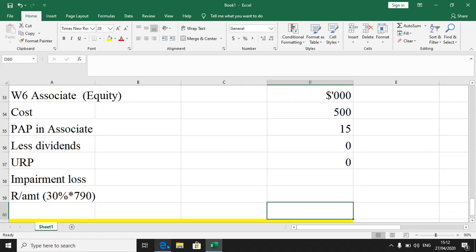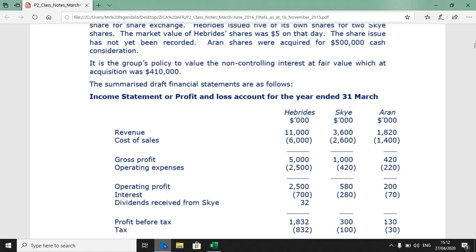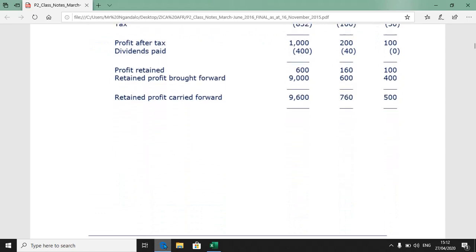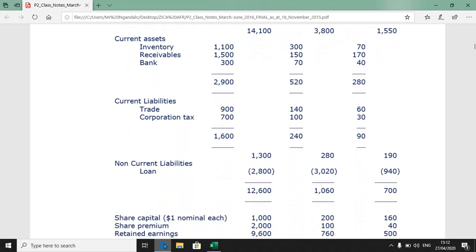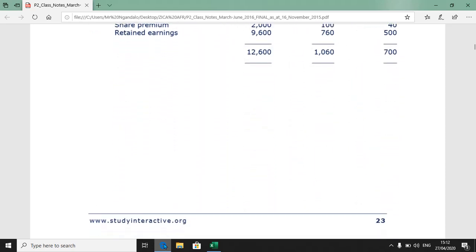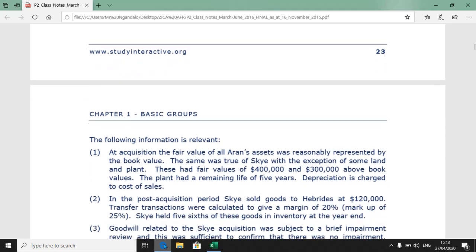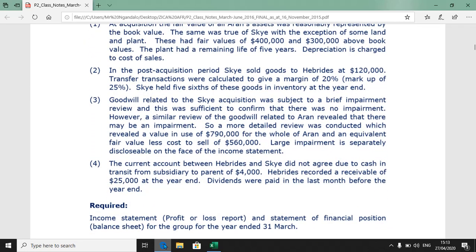So for impairment, I'd like to draw your attention to a very important note that we need to look at together. I go down, of course, even in the exams, for those who do written-based exams, you have to flip your papers here and there. Now, we are told in note 3 that there was no impairment for the subsidiary, but for associate, we are told that the recoverable value has now dropped to one of these two. The value in use is 790, and the fair value less cost to sell is 560.